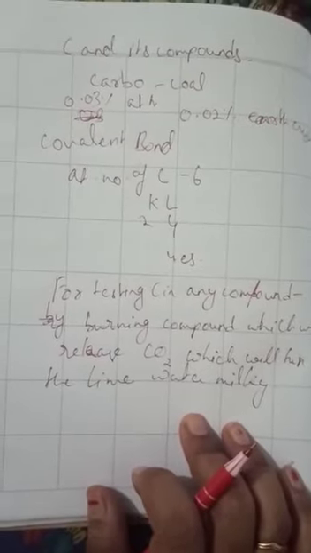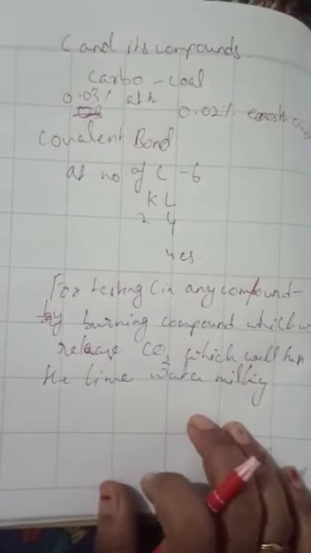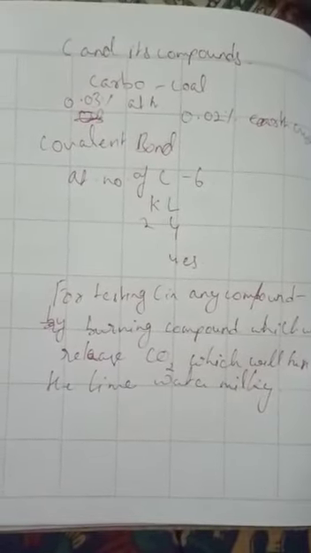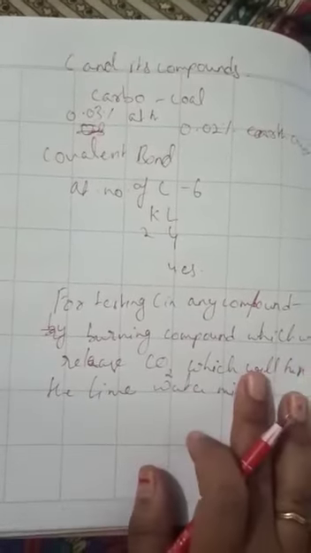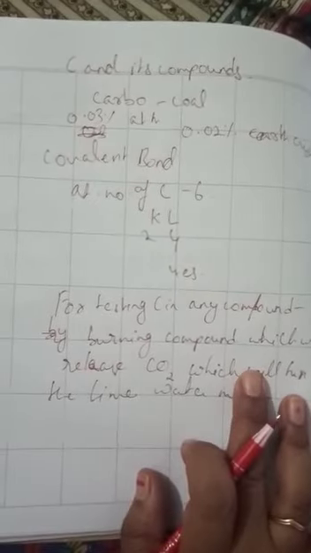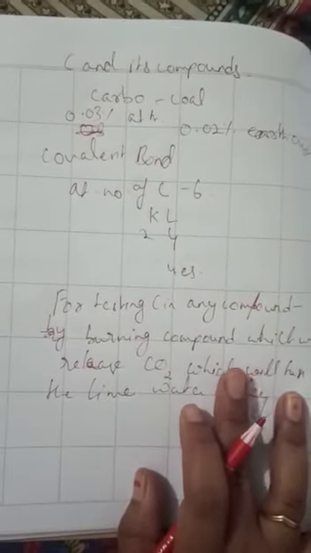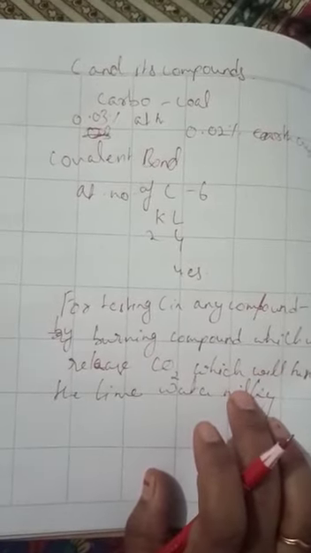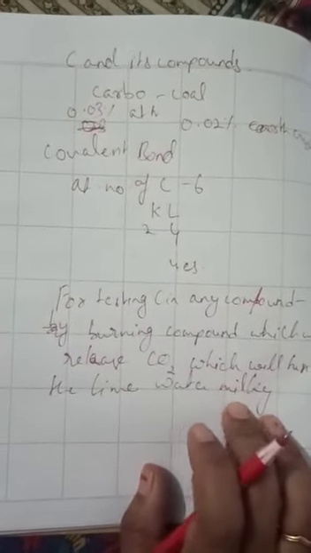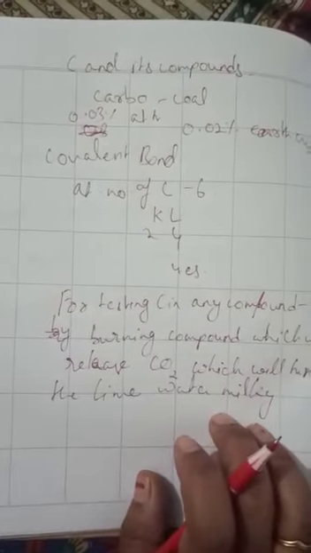Okay, so when we pass the carbon dioxide gas obtained after burning the carbon materials, then the carbon dioxide gas is released, and when this carbon dioxide gas is passed through lime water, the lime water will turn milky.